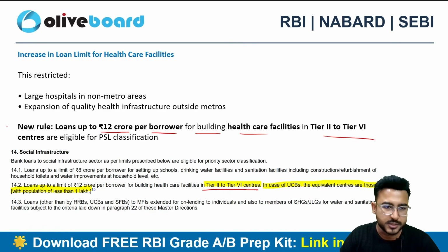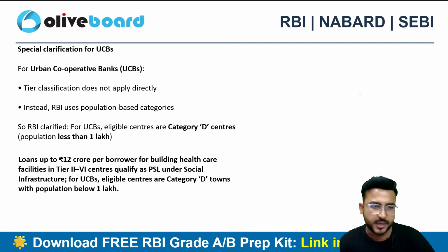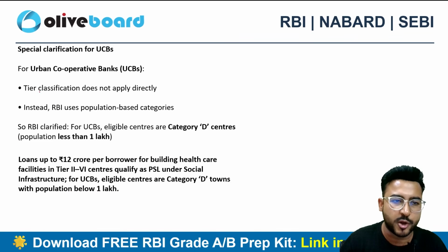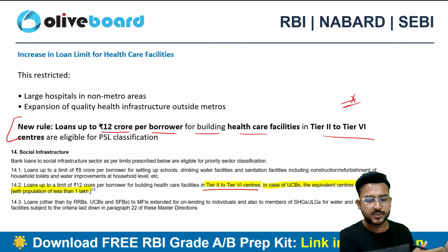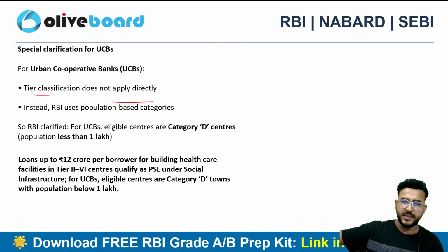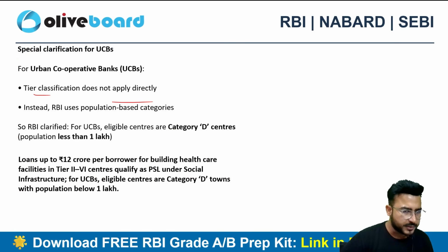Per borrower. So this is again an important update. This is also again going to be an important update. For the urban cooperative banks, the tier classification will not be applicable. So tier 2 to tier 6 classification is for the rest of the category. If you are a UCB, giving a loan for a healthcare facility, then tier classification won't be applicable on you.